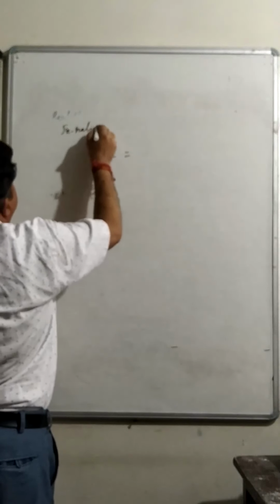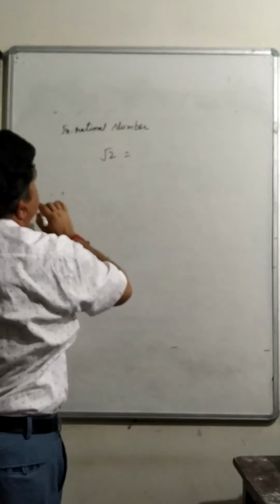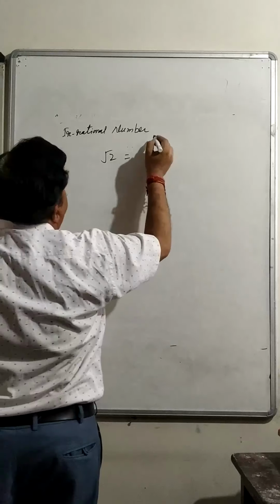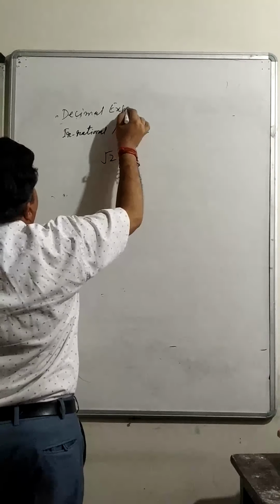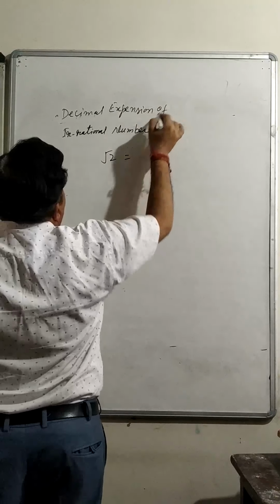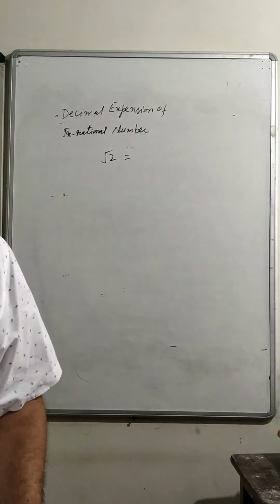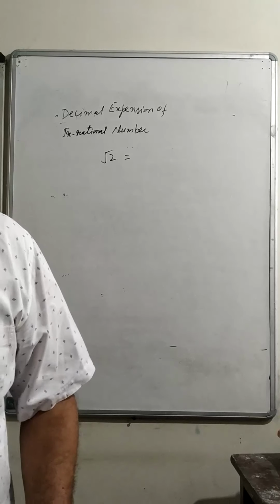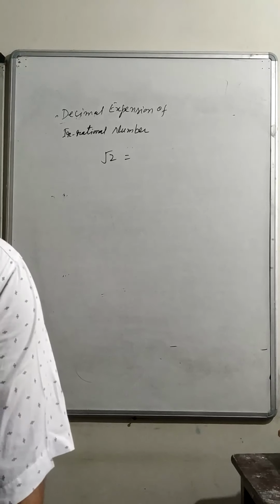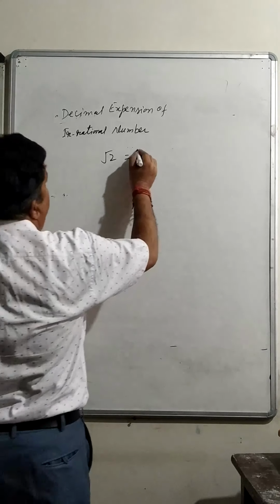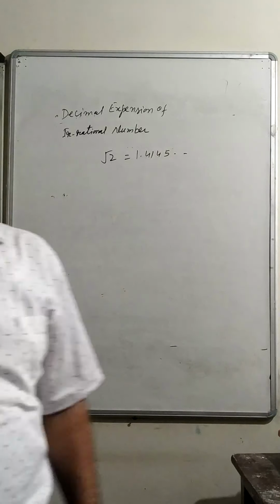Root 2 is an irrational number. Decimal expansion of the irrational number root 2: if we want to write the decimal expansion of root 2, it will come 1.414, 1.4145 and so on. It is given in your book, you can see.